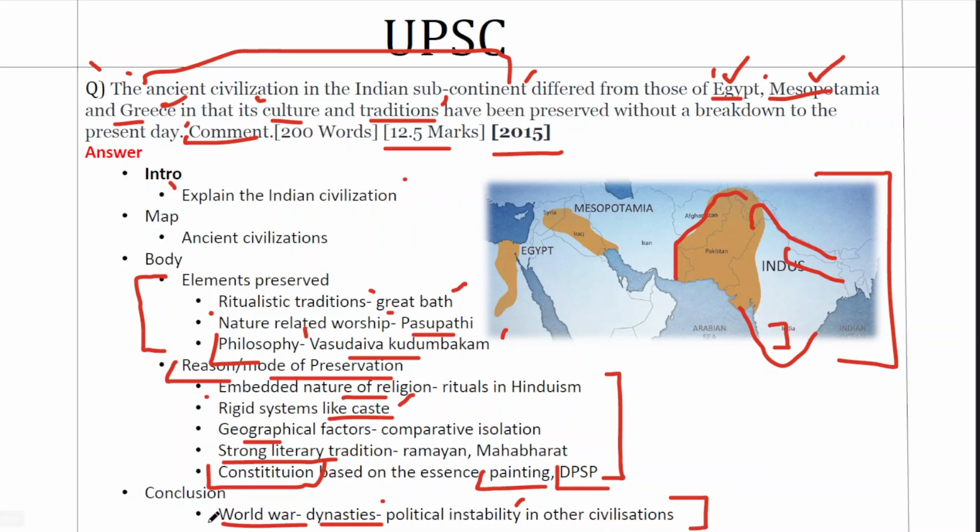We'll end this discussion with an example of world war or dynastic shifts, and that will suffice our 12.5 marks question.